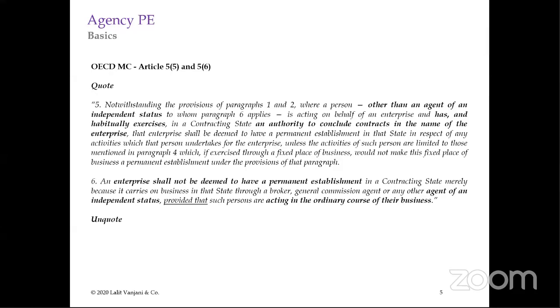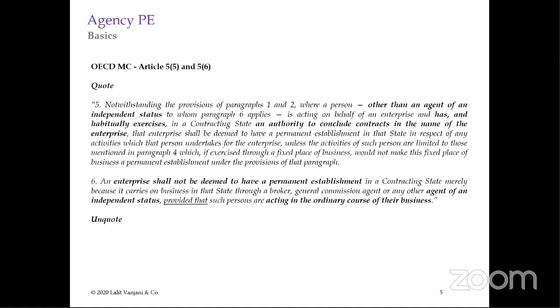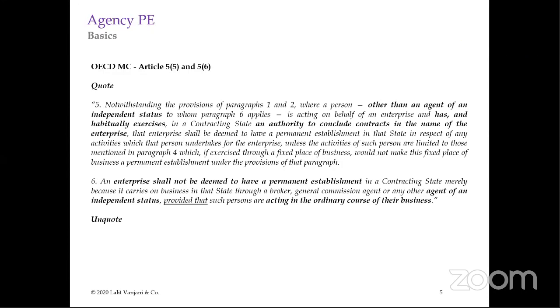Now, what is paragraph 6? Paragraph 6 says an enterprise shall not be deemed to have a permanent establishment in a contracting state merely because it carries on business in that state through a broker, general commission agent, or any agent of an independent status. See here, it says agent of an independent status, and it is again coupled with another condition, provided that such persons are acting in the normal course of their business. So it should not be happening that people are independent, but they are being used as a conduit.